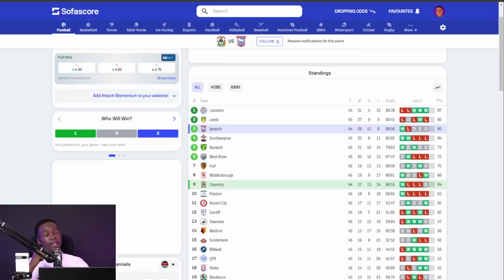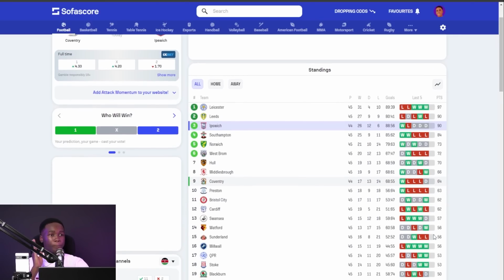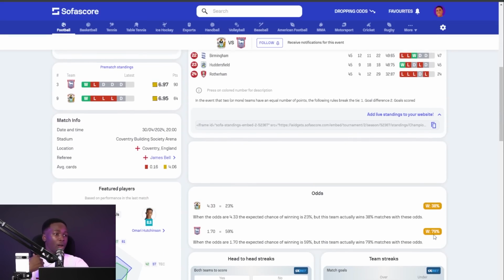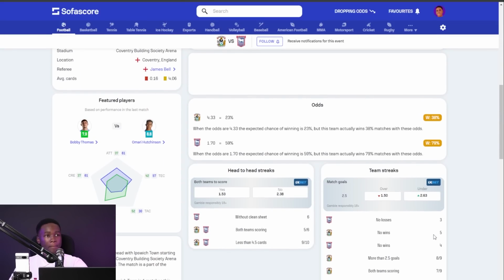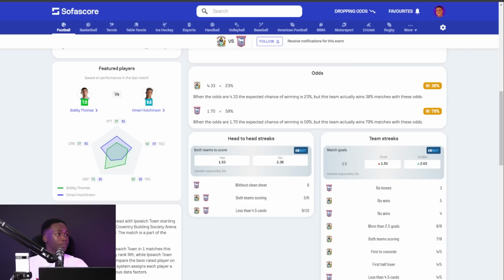Given that, I'm not really sure if they're even able to secure a position in the playoffs. They've played 44, 45. The difference between them is 72, 64. It's a bit hard for them. So they might not have a lot to fight for in this game. The only advantage they might enjoy is that they're playing at home.